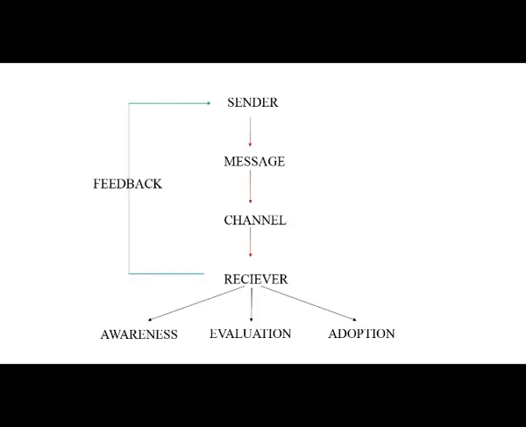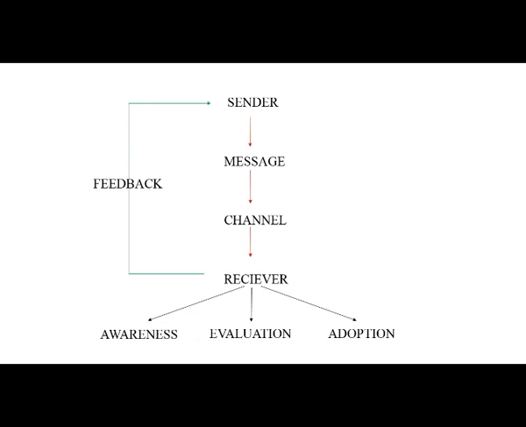If you look at this diagram here, you will understand. On the two ends of this communication process, you have a sender at one end and the receiver at the other end. Now, what the sender sends is a message. The sender sends a message to the receiver, and it is sent through a proper channel. And at the end of the communication process or the health education session, you will get feedback, that is from the receiver back to the sender.